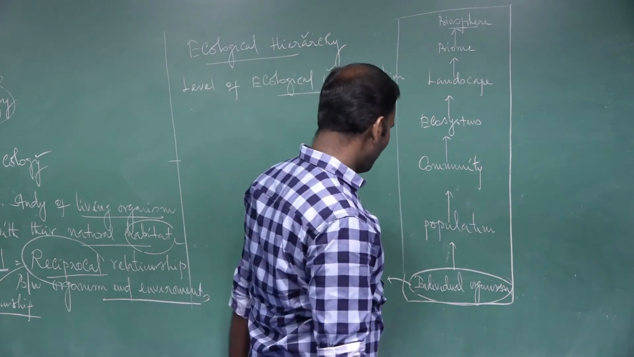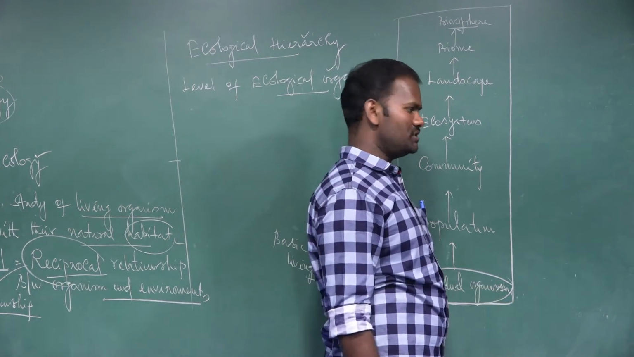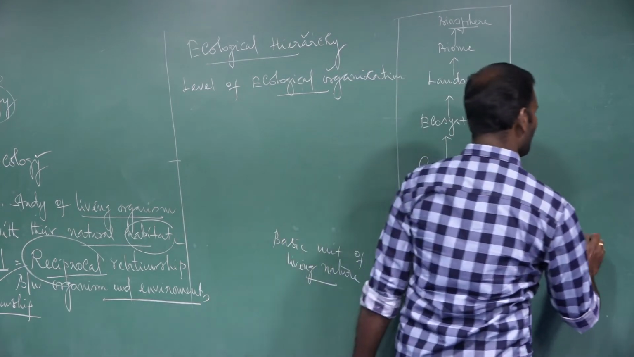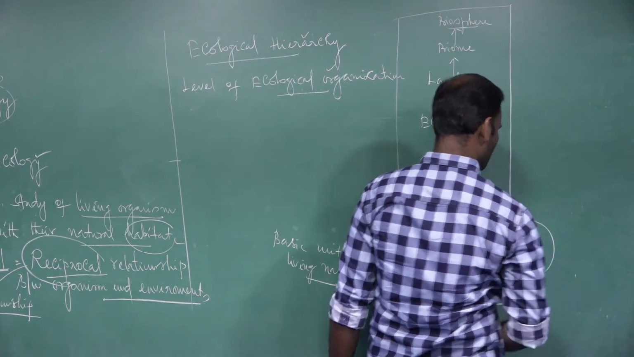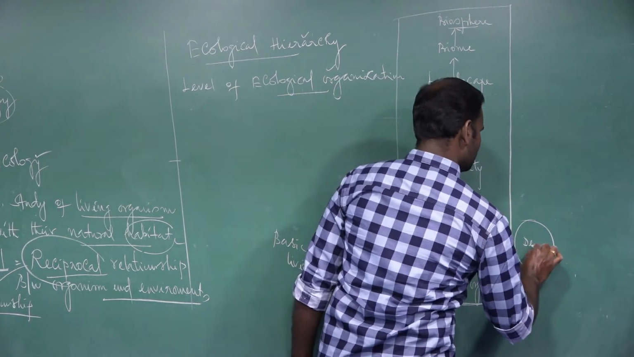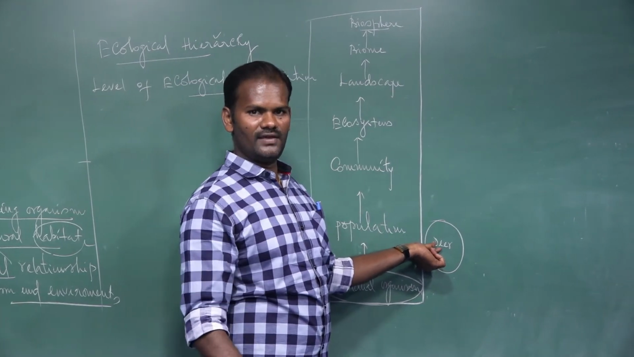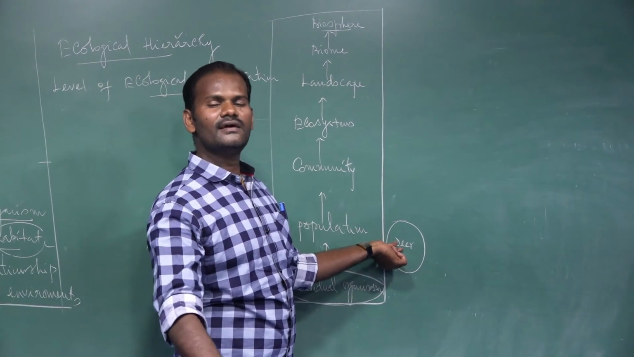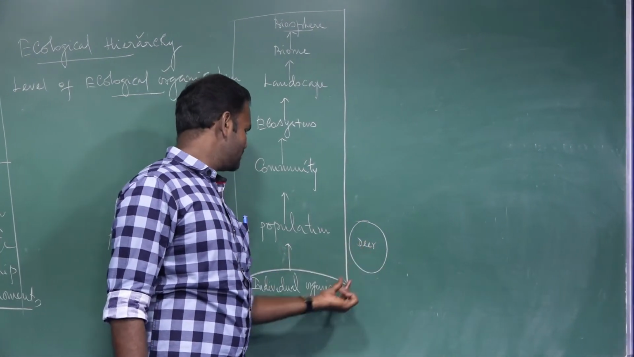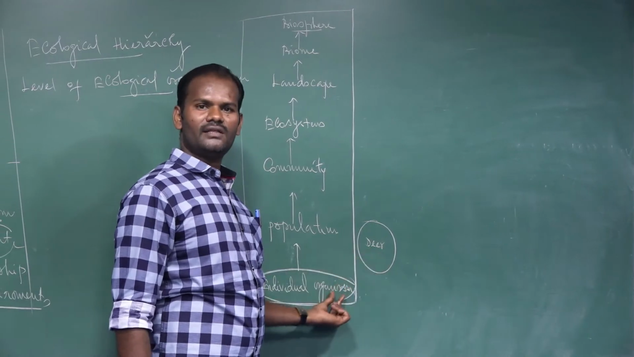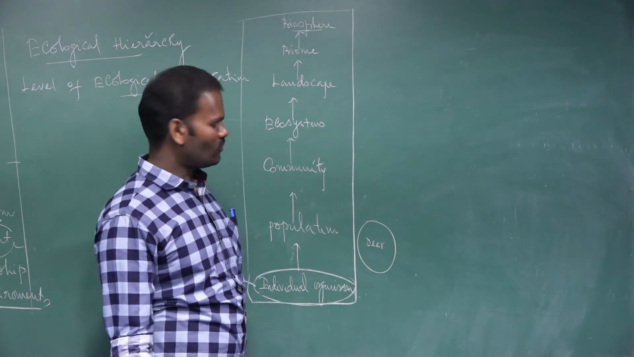So what is meant by an individual organism? A basic unit. For example, a deer. It is an individual of a species living in a particular habitat in the environment. A deer is a basic unit of organism, that is, an individual organism.